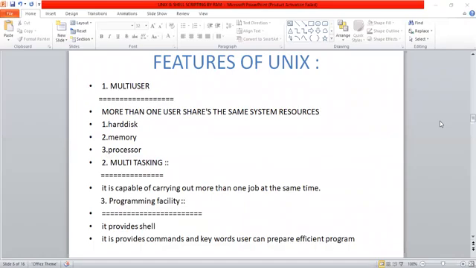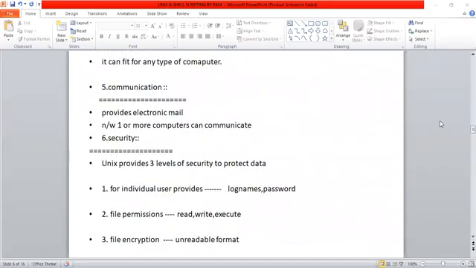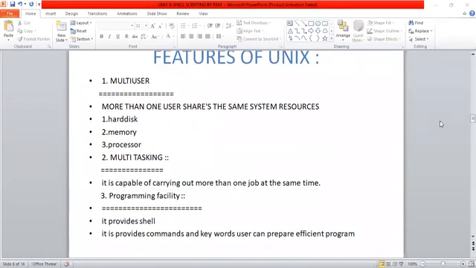We can write some shell script programs, and for communication and security. So if you go for multi-user, more than one user shares the same system resources. For example, multi-user means we have system resources like hard disk, memory, and processor. These things can be shared by multiple users. So this is one of the features.